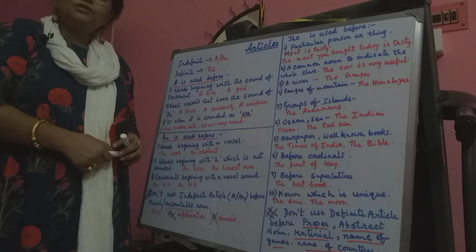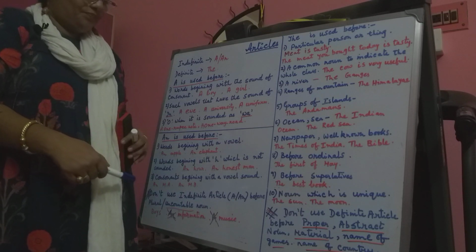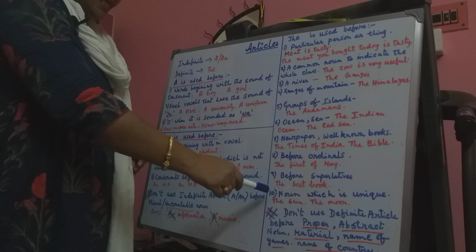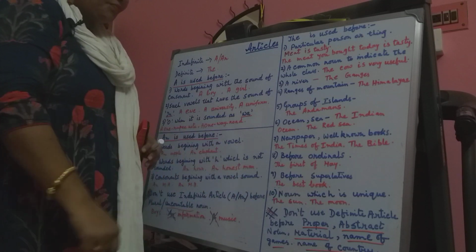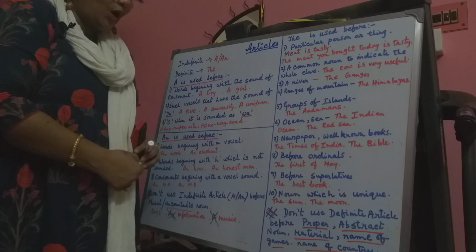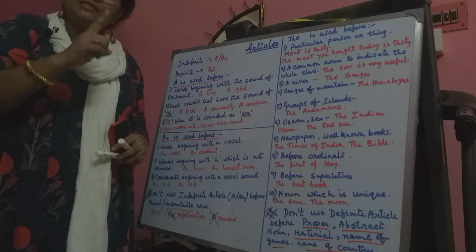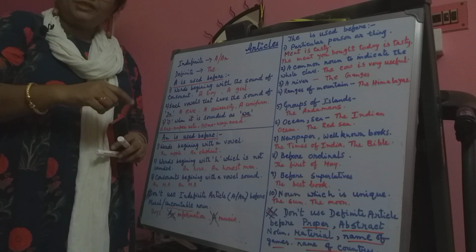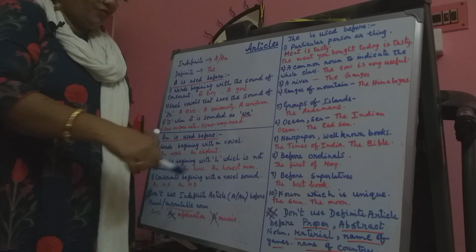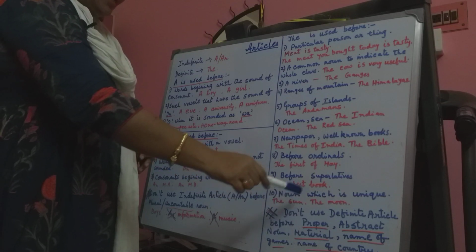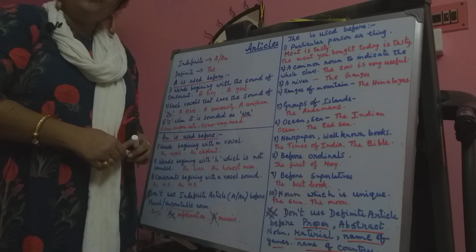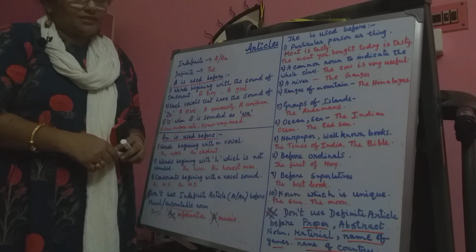The tallest. And the last, we use the before a noun which is unique. Unique means there is only one. For example, the sun, the moon, the world, all this.